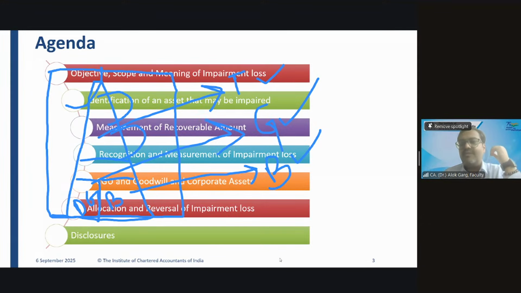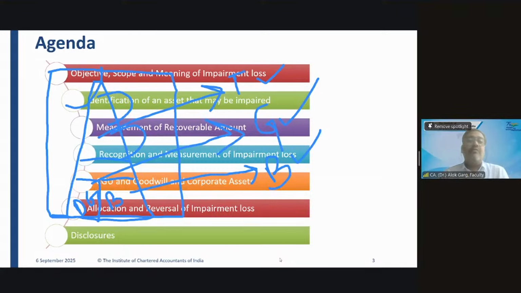For example, 100 rupees is the carrying amount of the cash generating unit, and 80 rupees is the recoverable value. Now you have 20 rupees of impairment loss, and you have multiple assets in the CGU, which are capitalized in the fixed asset register separately. You have the carrying amount. So how will you allocate the impairment loss on the cash generating unit to multiple assets? Neha, I want an answer from your side.